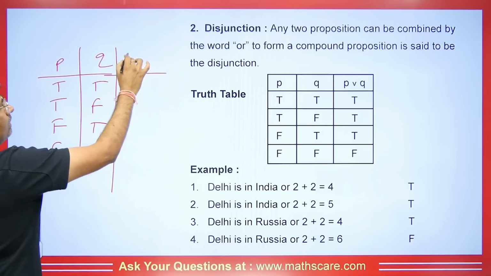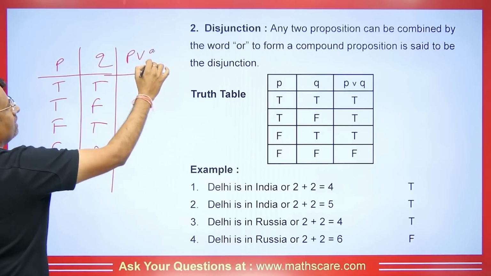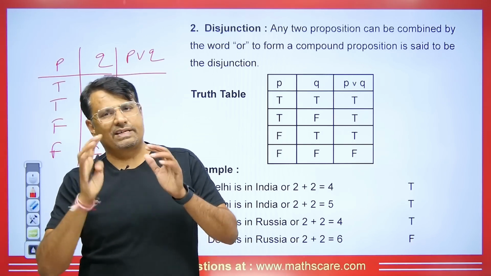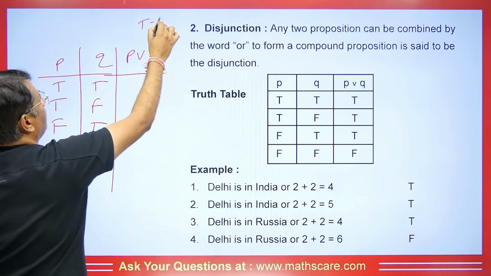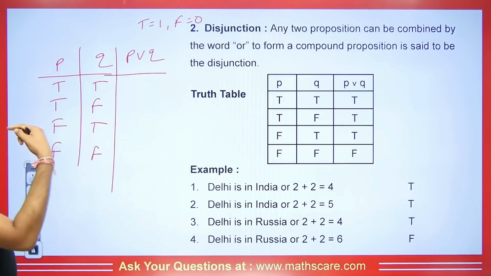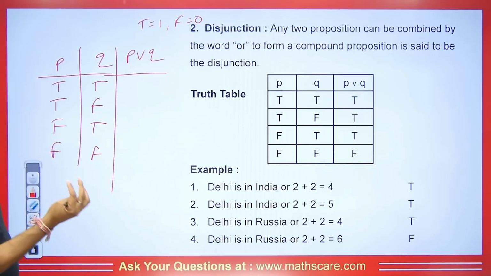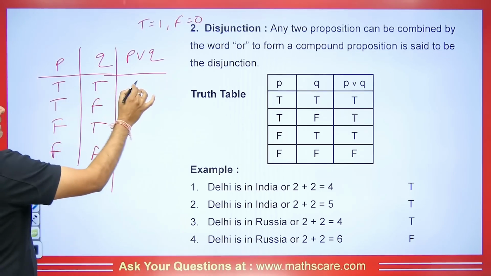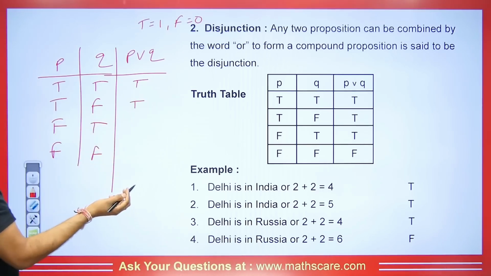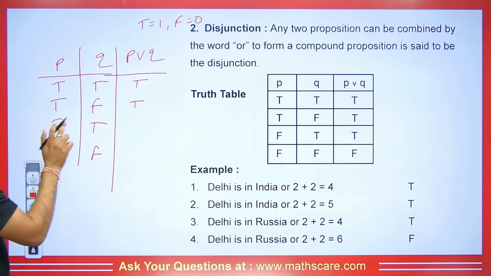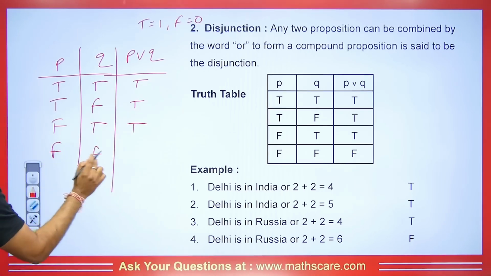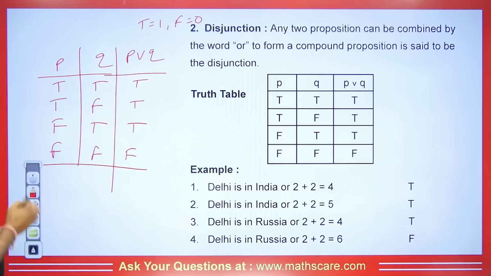Now students, let's talk about disjunction. So we denote it like this, okay? And I told you that whenever we talk about disjunction, we will talk about plus. If we say true is equal to 1 and false is equal to 0, then 1 plus 1 is ultimately equal to 2. So in that case, we call it 1 and not 2. And here it will be true. Students, we are getting 1 plus 0 as 1, so this will also be true. Listen, we have 0 plus 1 to be 1. So 1 is coming, so it will be true. But if we have 0 plus 0, it will be 0, then it will be false.